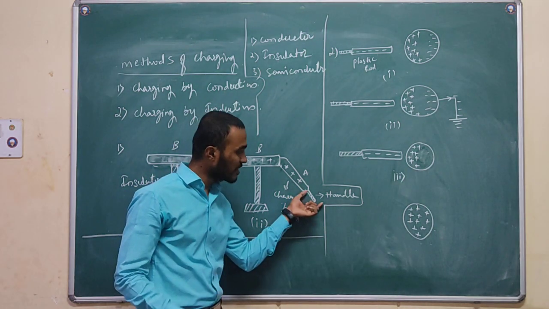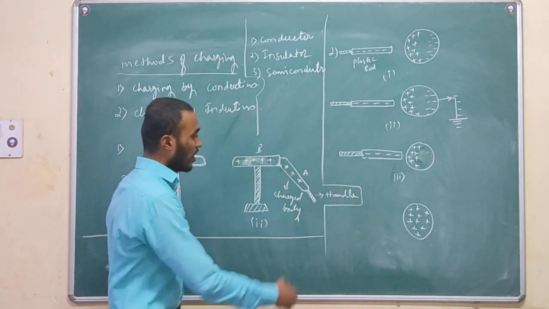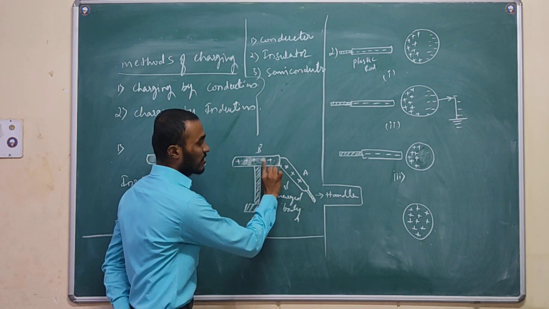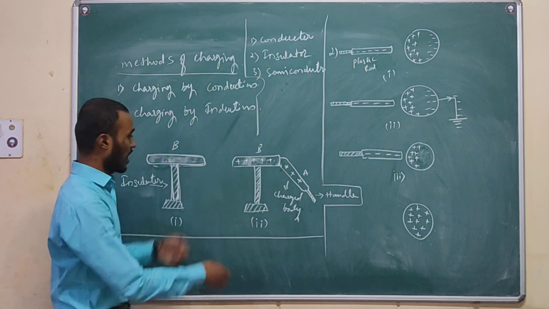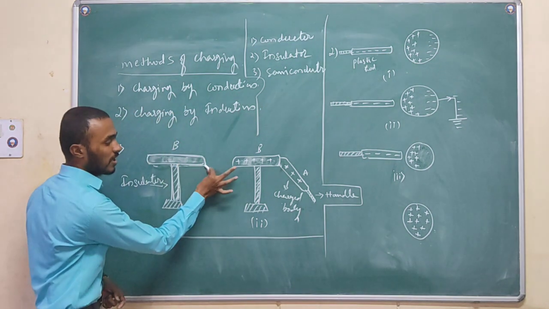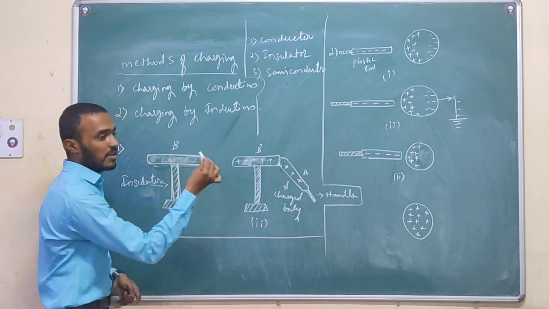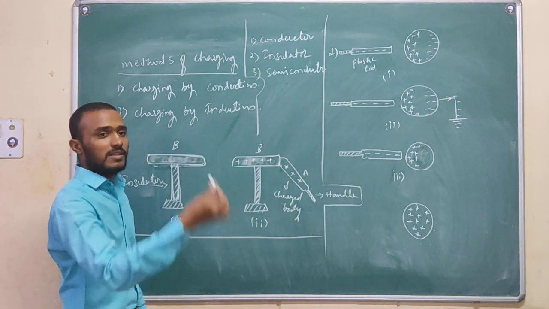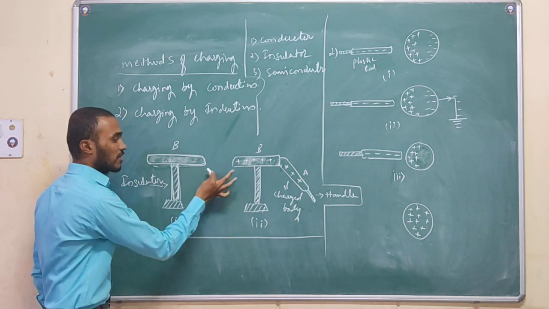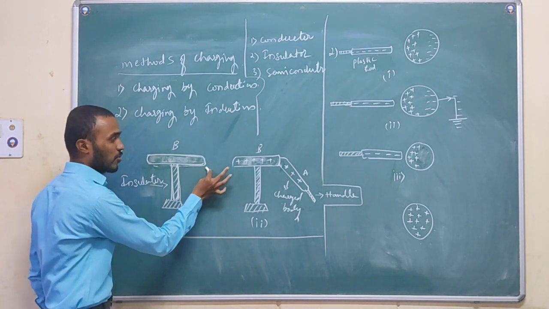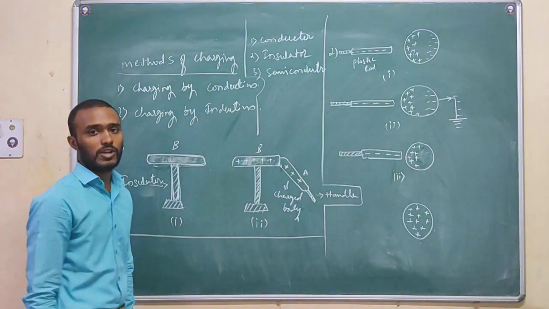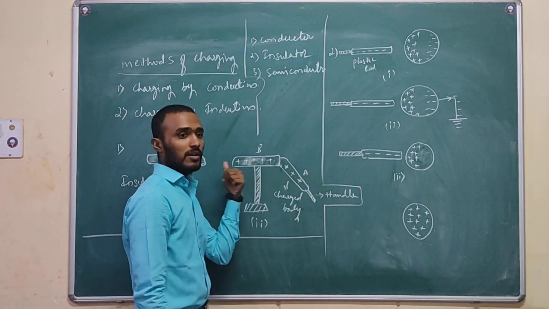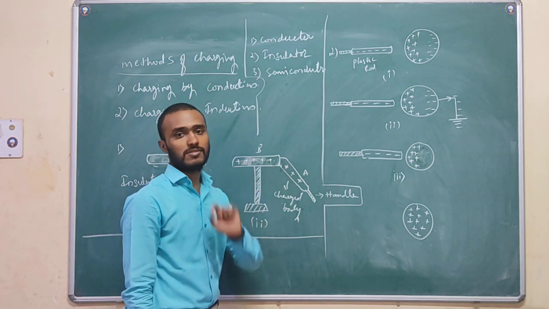So the purpose of this is insulation. Now I will touch the charged body to this uncharged body, like this. This uncharged body loses the charges.